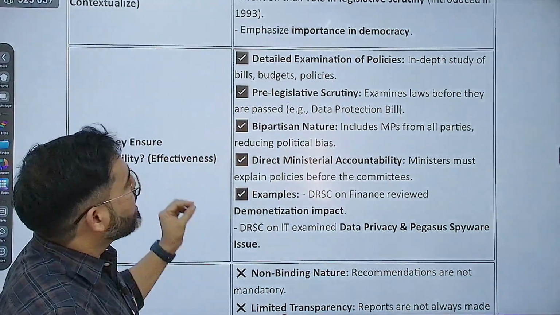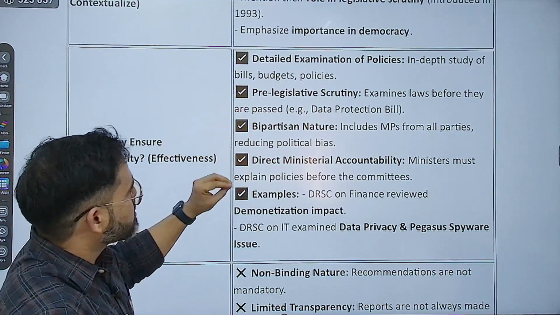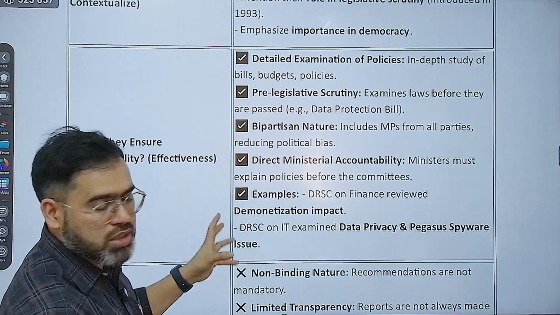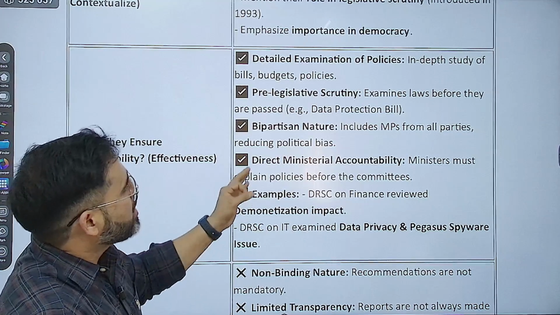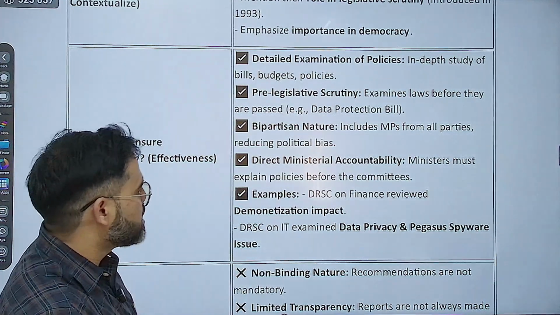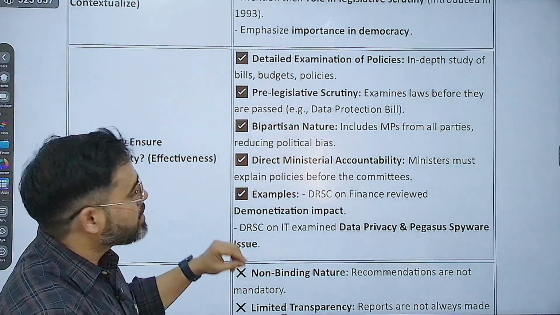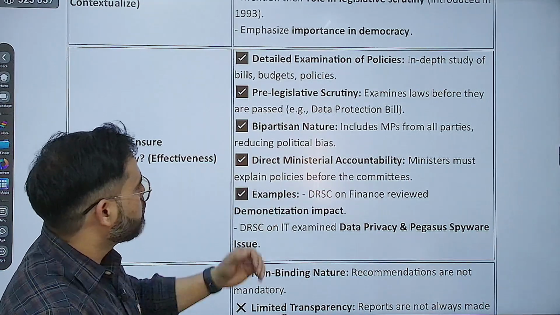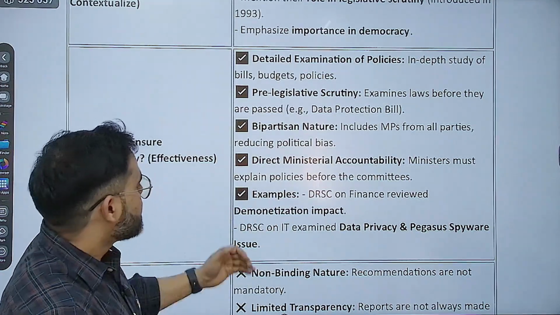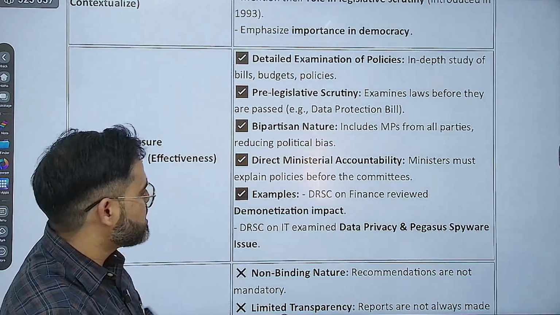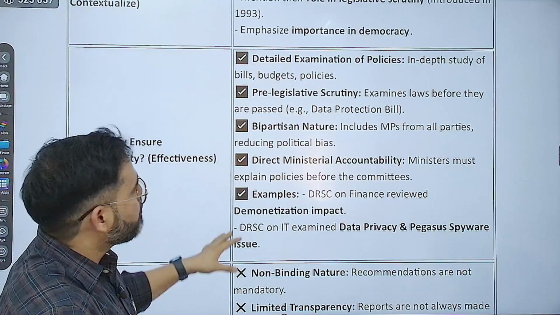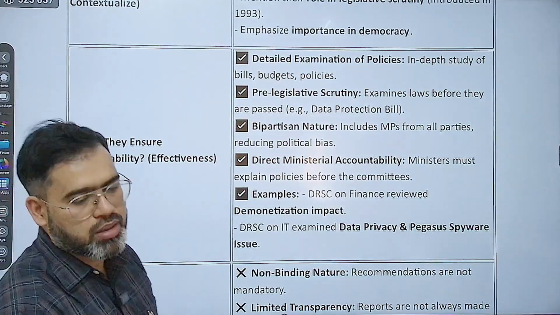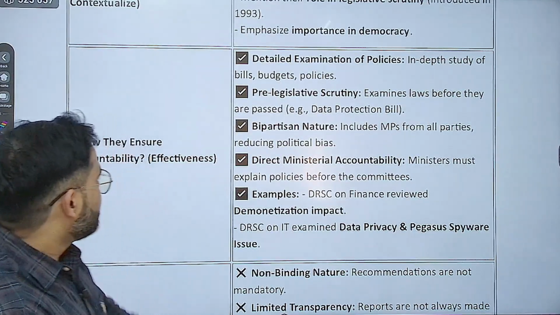Second is pre-legislative scrutiny, that I told you they examine laws before they are passed, like the data protection bill. Bipartisan nature, because they include MPs from all parties, reducing political bias also. And direct ministerial accountability, because ministers must explain policies before the committees, and the ministers are not part of that committee. In examples, you can write the Departmental Standing Committee on Finance, they reviewed demonetization impact. The committee on IT examined data privacy and Pegasus spyware issues. All these things have been done. So you have to give the examples also, that examples I have given you here. Clear? So these are basically the effectiveness.